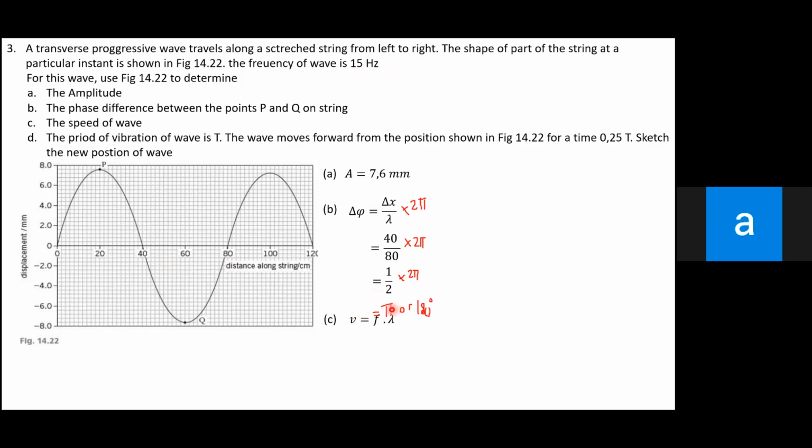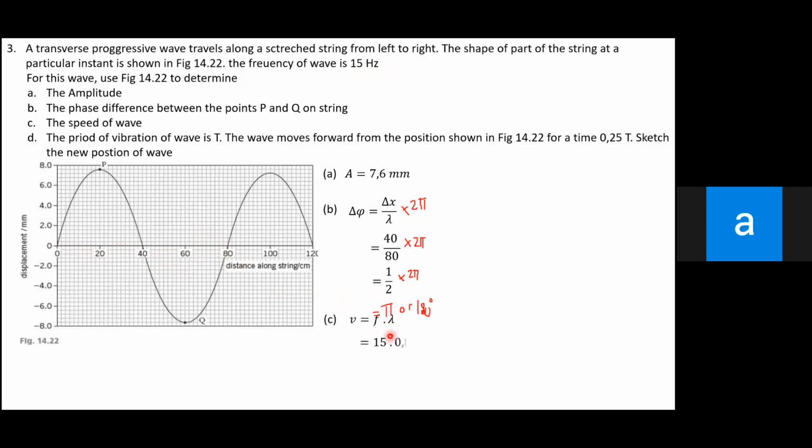But in this, I mean, the lambda is still in centimeter. Yeah, for this formula, for this calculation, you have to convert the lambda units to meter, because the frequency is in hertz and this lambda has to be in meter.